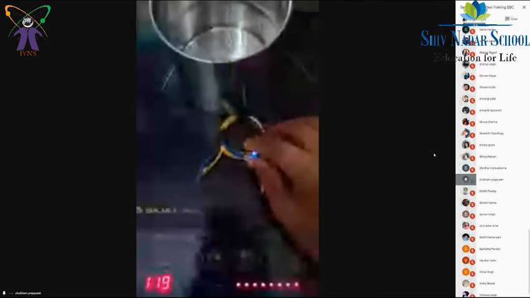Is it visible? Yes. A blue color LED, yes, I can see. And if I change the height from the plate of this coil, then you will see that the intensity of the glow of the LED will change.